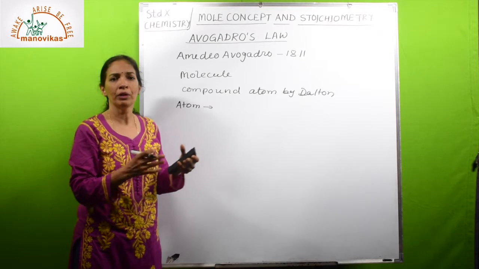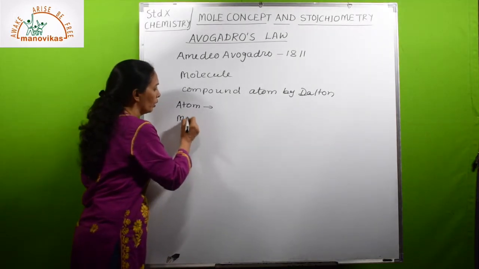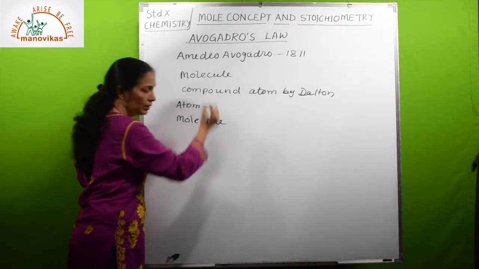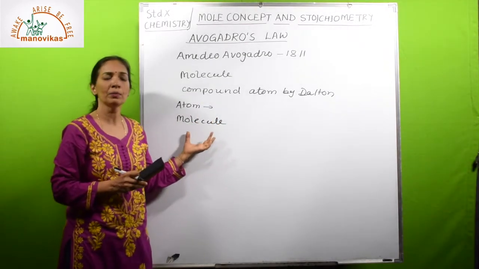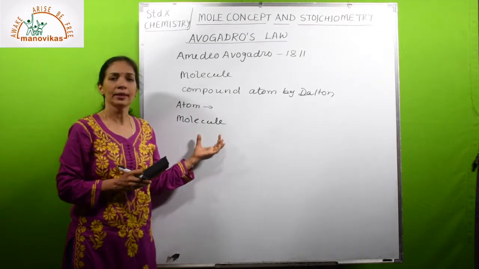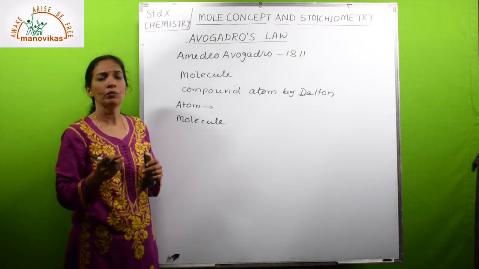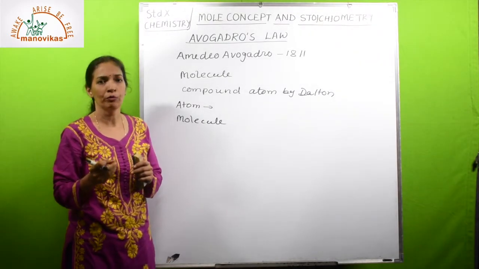We know whenever we write an equation we write atoms. Now molecule, he said, is the smallest particle of an element or compound which exists independently. Now see, gases always exist in molecular form.